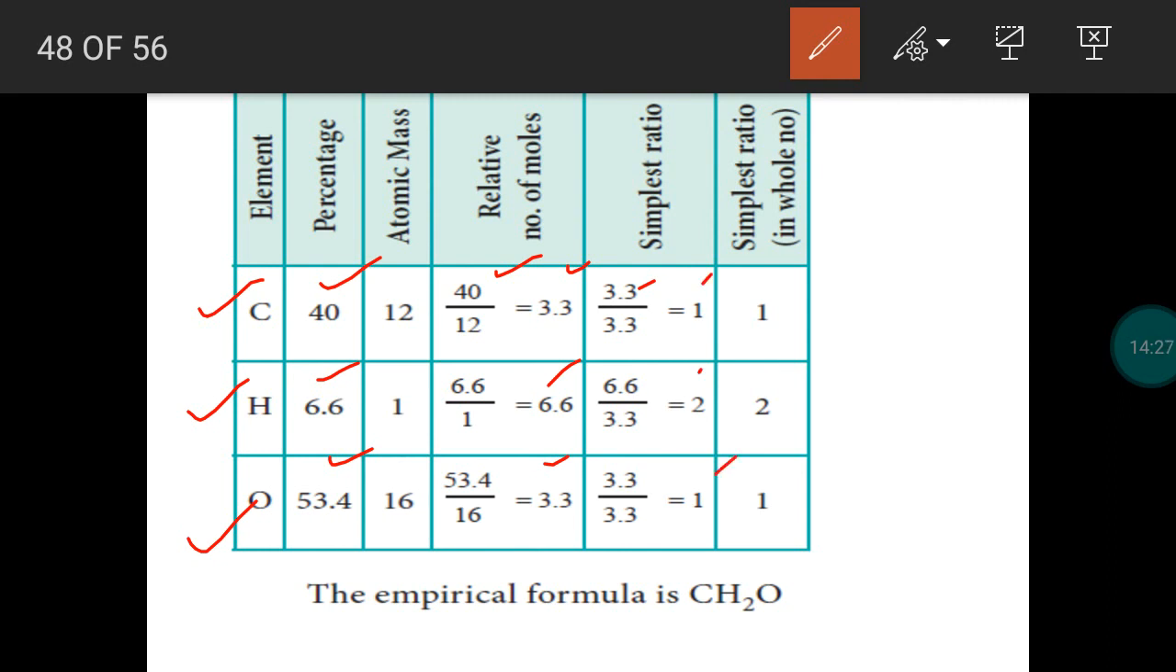So the value is obtained as a whole number. We can easily write the empirical formula: carbon subscript value 1, hydrogen subscript value 2, oxygen subscript value 1. So CH2O is the empirical formula for the compound.